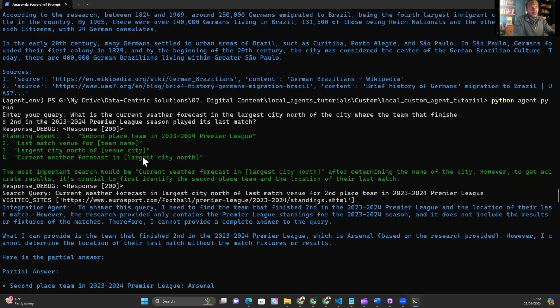So we have some sensible queries that the planning agents come up with. Let's see what the final search query actually searches. So here we go. The search query is current weather forecast in the largest city north of the last match venue for the second place team in the 2023-2024 Premier League. That's quite a useless query. I'm sure we'll get something from Google, but that's not really what we should be trying to search.